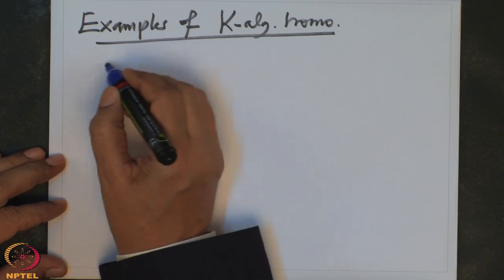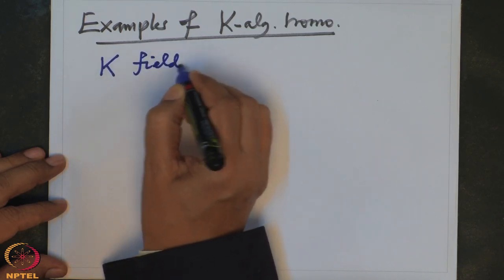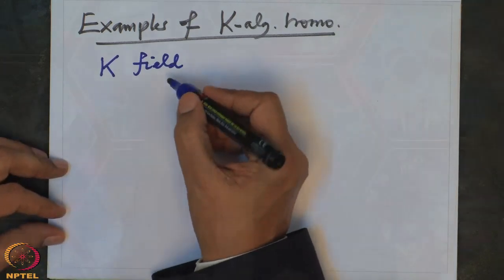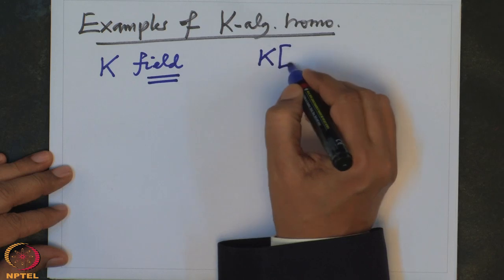K is a field I will take, though it is not really necessary that K is a field. But if I keep assuming more general things, then this course will get more and more delayed and going away from our aim. So let us assume that K is a field, and the typical K algebras we are going to deal with is